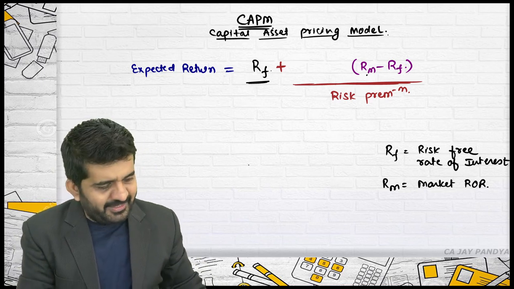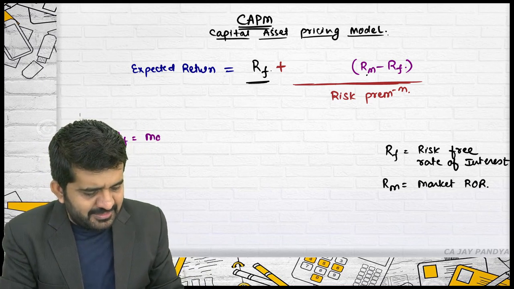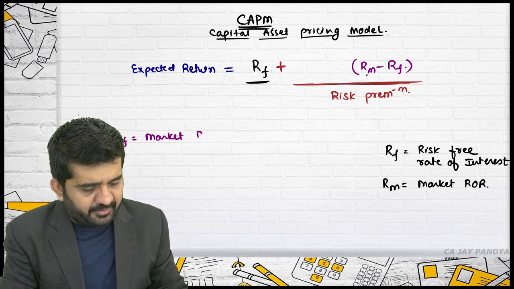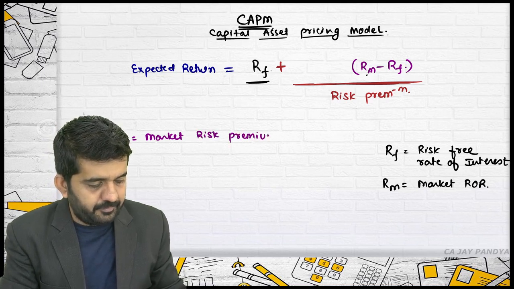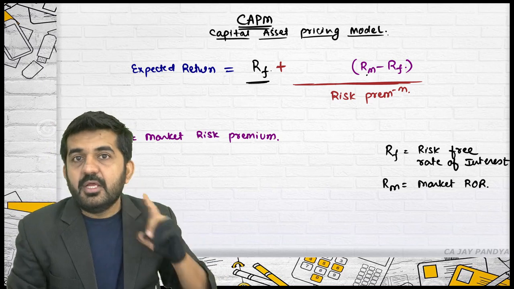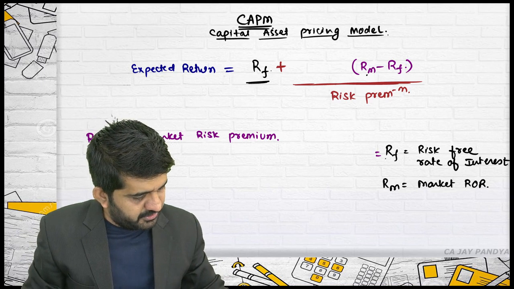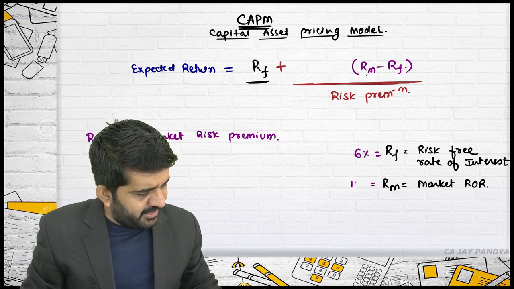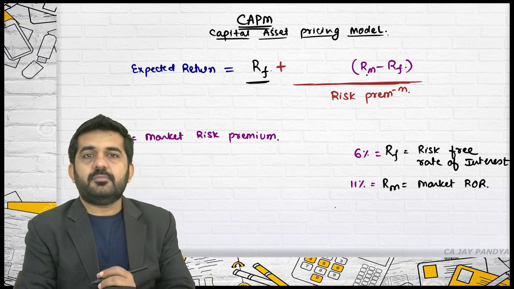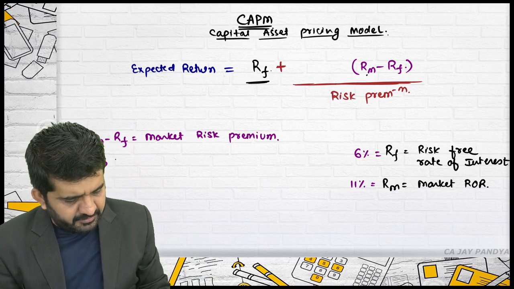So RM minus RF is termed as market risk premium. Let me take some figures and help you out on this. RF is 6%, RM is 11%. What will be RM minus RF? It will be 5%.